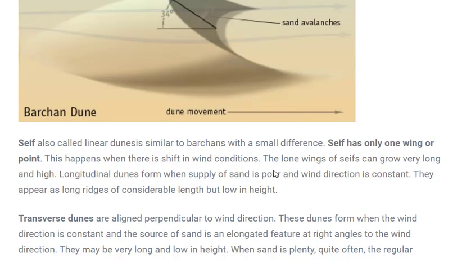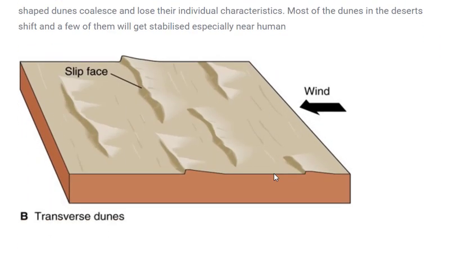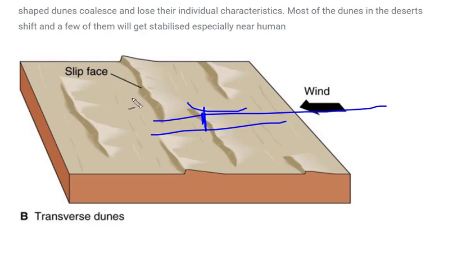And next is safe. Safes are also very similar to sand dunes, but the difference is that opposite to the direction of the wind, the layer would be vertical in nature. See over here, it is vertical in nature and wind is blowing in this direction. That means there might be some obstruction or restriction or some kind of agent because of which the wind carries sand with it and starts depositing, and the other end of the dune becomes vertical or perpendicular to the land. So this is called a transverse dune.